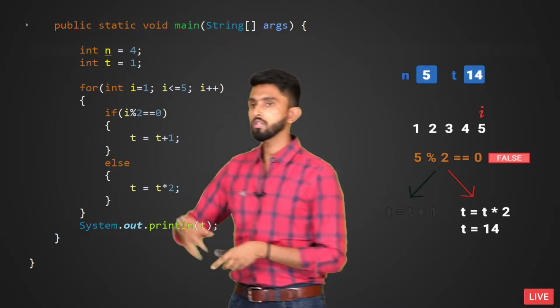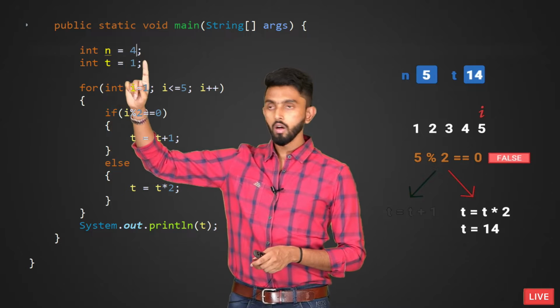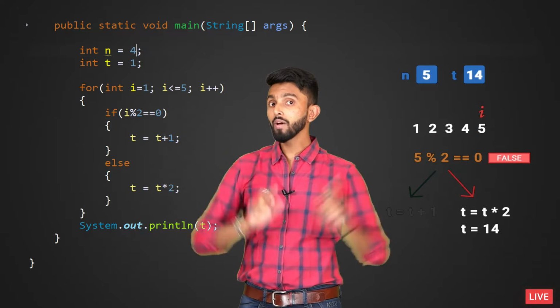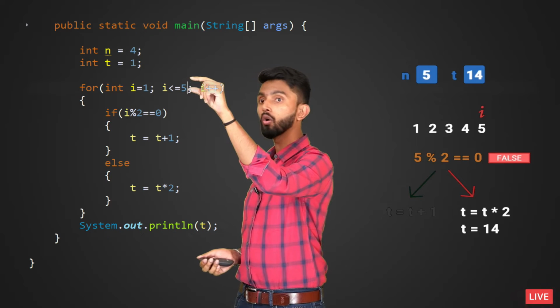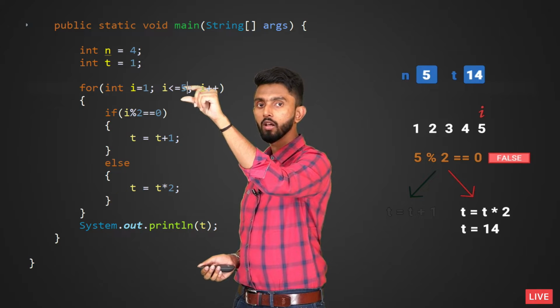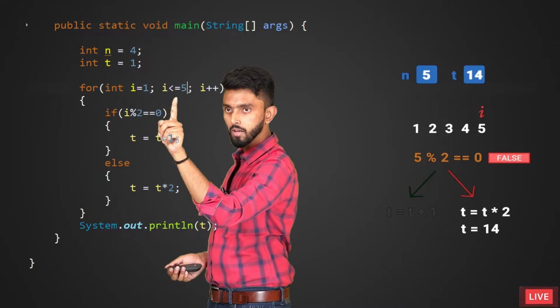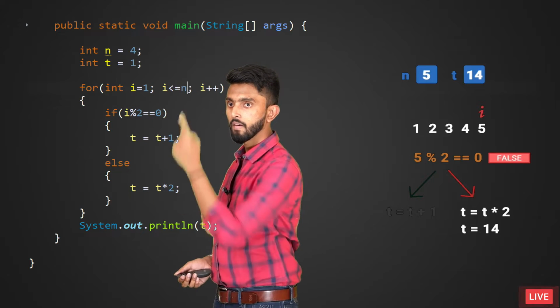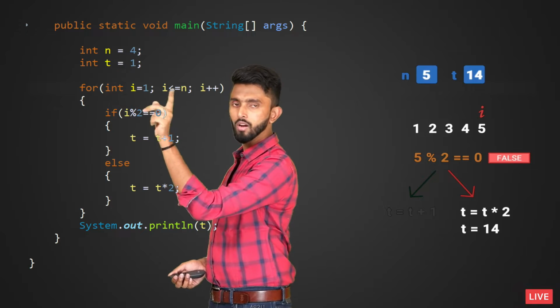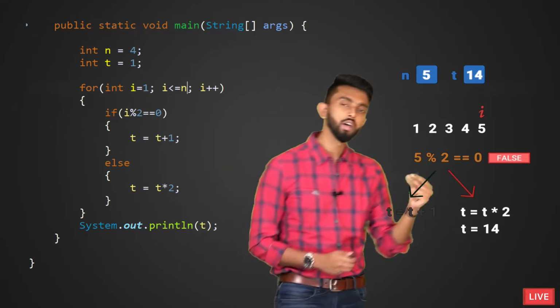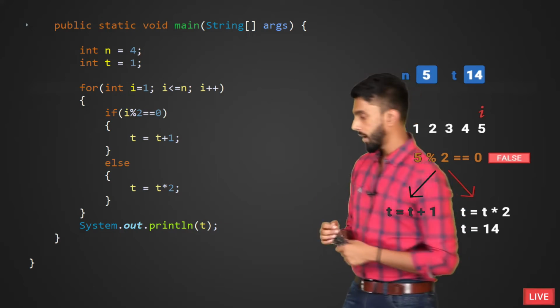What we have done is, n is 4, but the loop is going from 1 till 5. That is why I told you, never hard code. Write in general. Well, how will you write it in general, sir? This 5 is nothing but whatever is there in n. So I'll just make it n. Whatever the n value is, now it is 4, 1 to 4. If it is 5, 1 to 5. If it is 10, 1 to 10. Any confusion? Great. Let's go back.